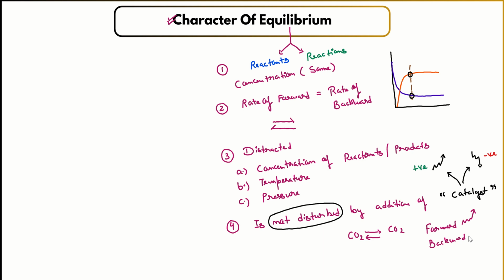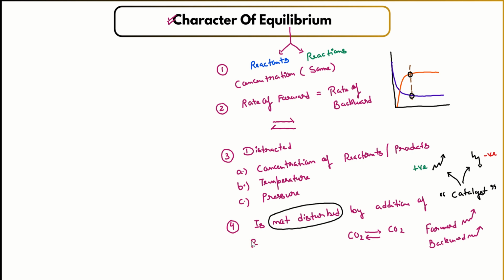So ultimately, it is affecting both equally. If a particular catalyst is slowing down the forward process, then it will also slow down the backward process. So if you think that adding a catalyst will make one side faster, that is not the case. Adding a catalyst does not disturb the equilibrium condition. This is considered a myth. It does not result in increasing one reaction or decreasing one reaction, so it will not disturb the equilibrium process ultimately.